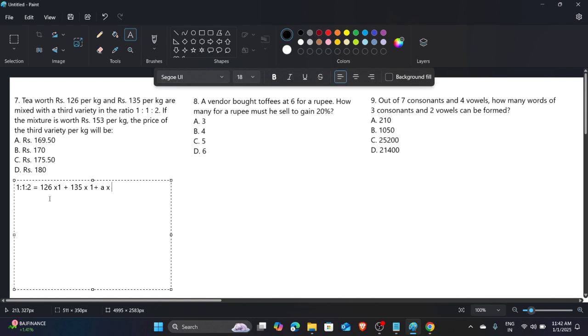Okay, we don't know about that. So the third thing is the mixed ratio, and the price we don't know, so we consider it as a. Okay, now this is the total quantity we consider. If we want to take the average of it, then we have to divide it by its value. If we are able to do that, then we can get the answer.